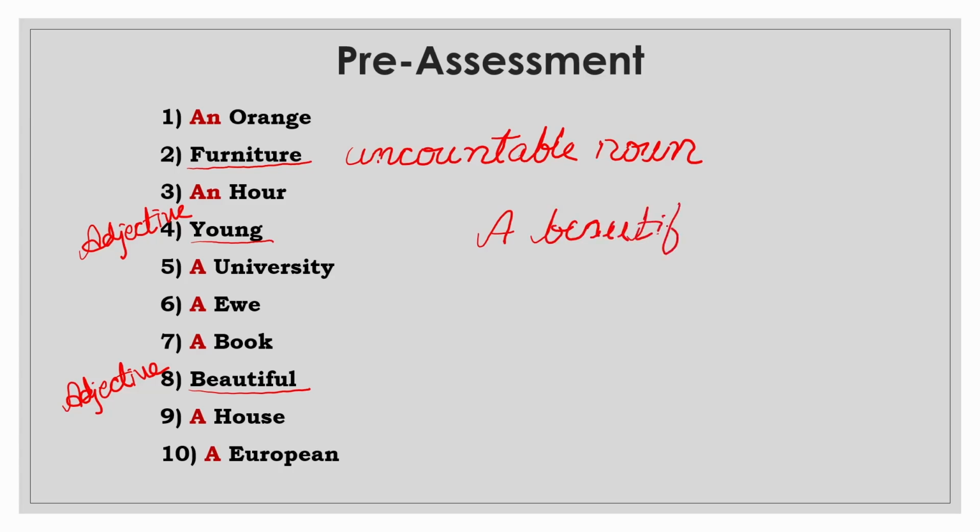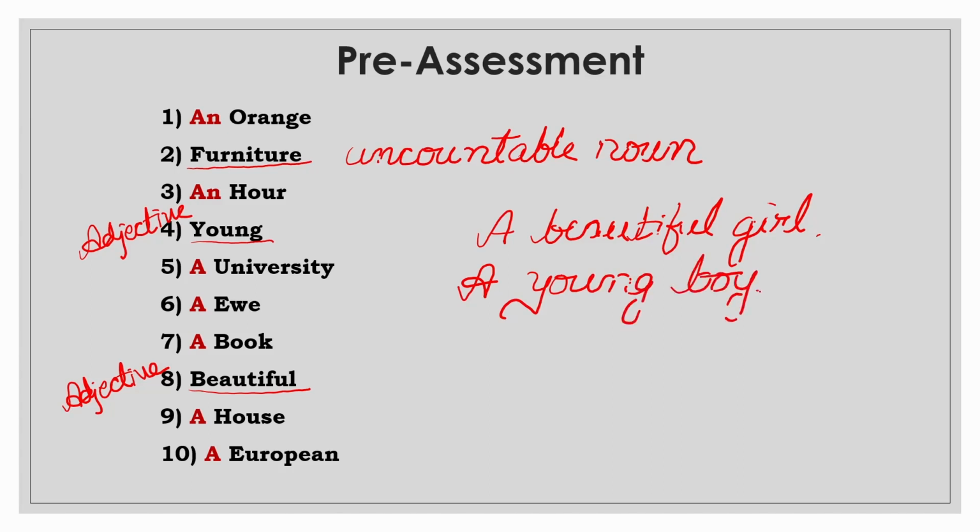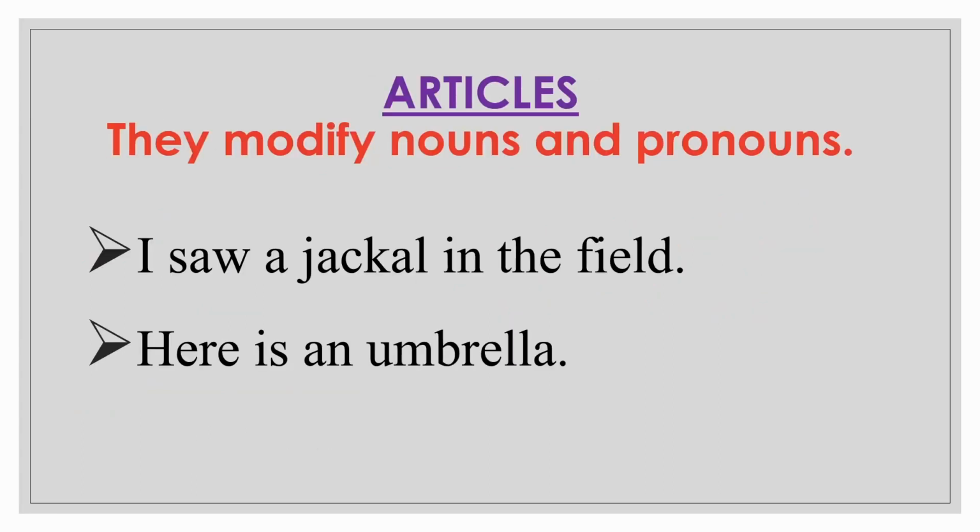Here girl is a noun. Or a young boy. Here boy is a noun. So what did we learn? Before adjective, we cannot use a and an, but if it is followed by some noun, then we can use articles a or an.